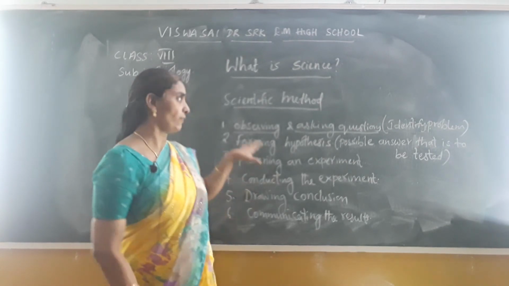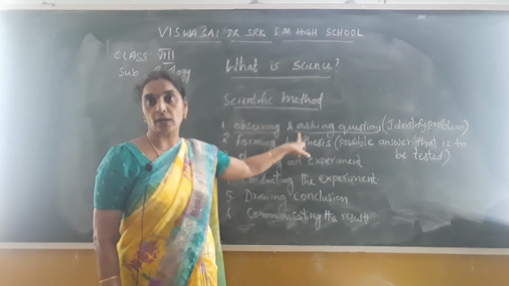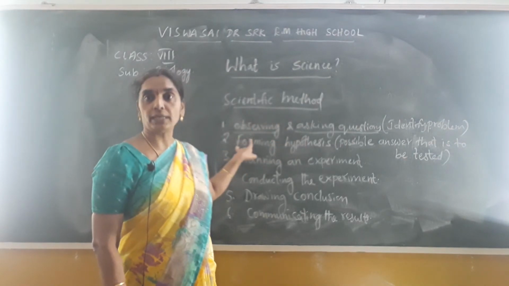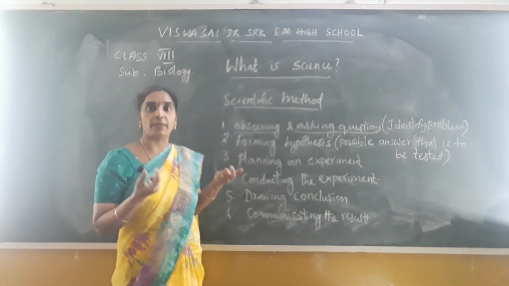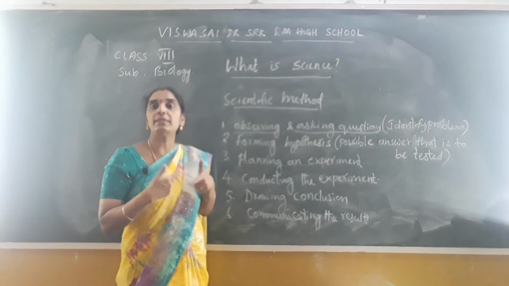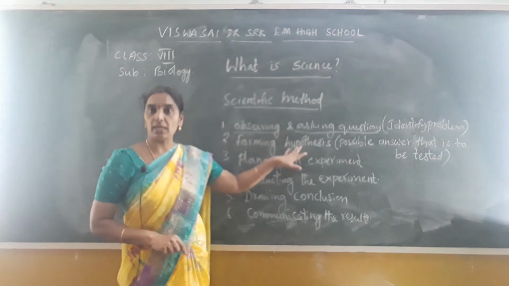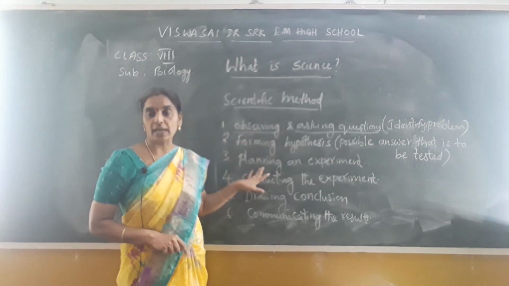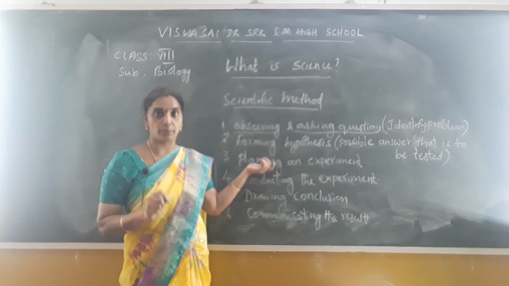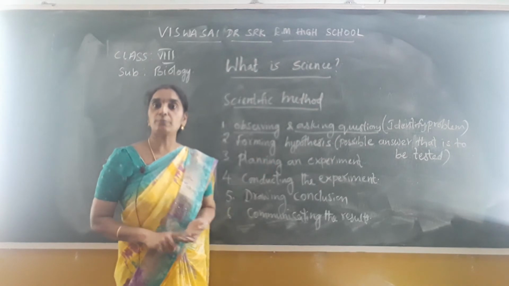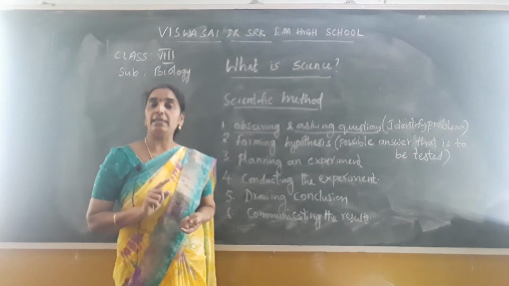In this method, they follow several steps like identifying the problem by observation and asking questions. Later, they plan the hypothesis. That is, drawing a hypothesis means they think themselves that it may be the possible answer that they should test. Okay, so that is called forming hypothesis. Later, they try to do the experiment. They have to plan an experiment. For planning an experiment, they require the materials to do the experiment, and then they conduct the experiment.